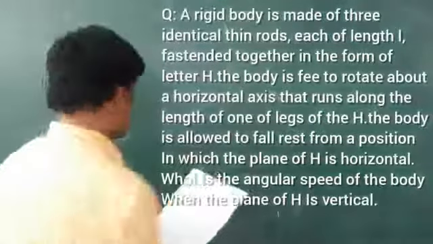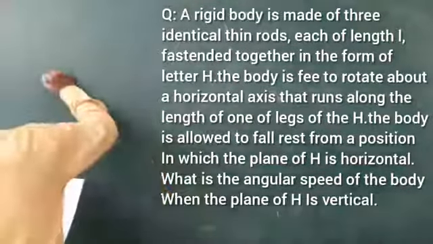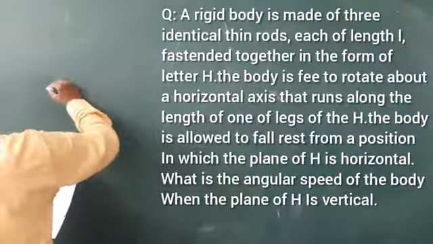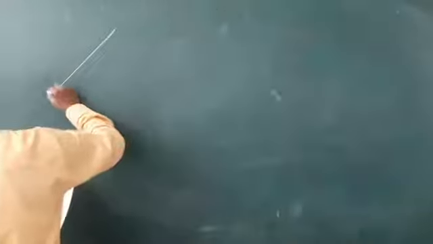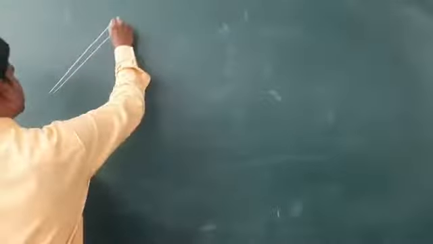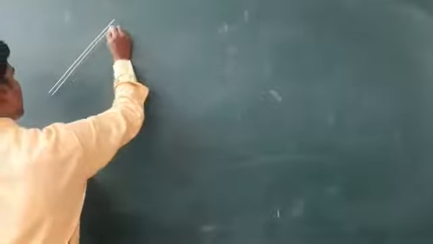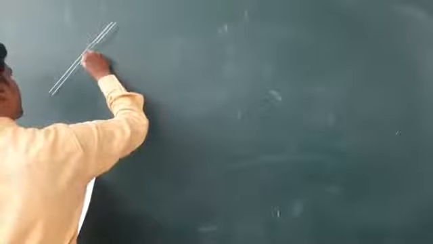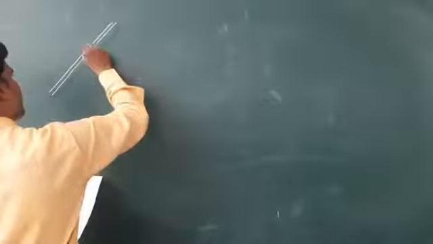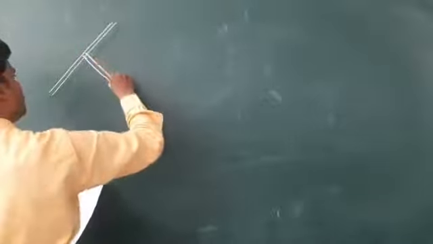See the given diagram. First you see the diagram. We can solve this problem in 2 to 3 different ways, but let me solve it in the simplest way. See, this is the H. Three rods, they are joined to form some H letter.